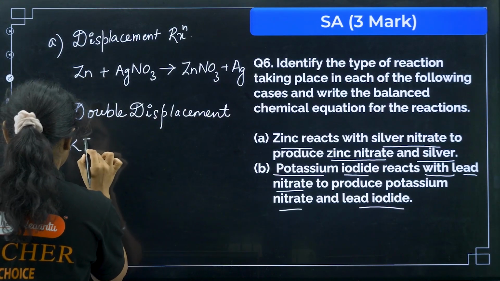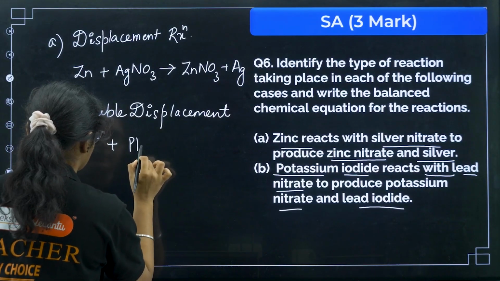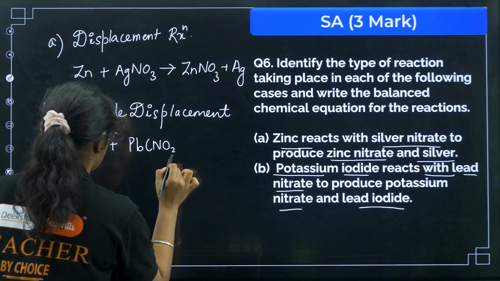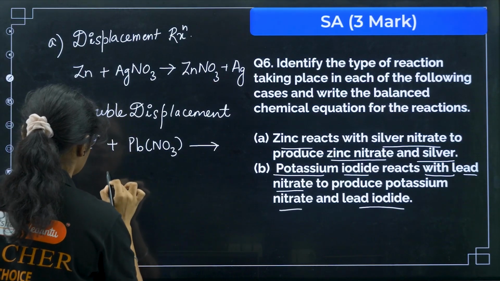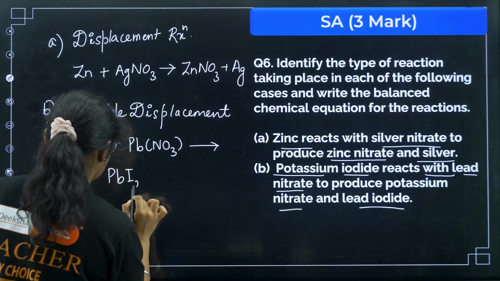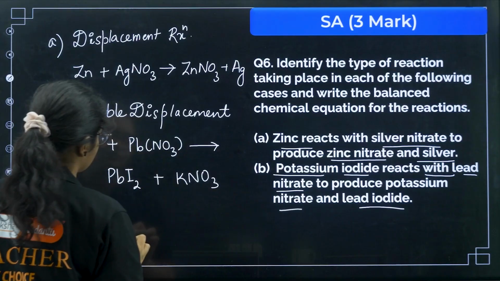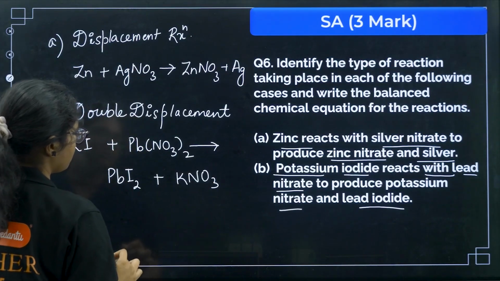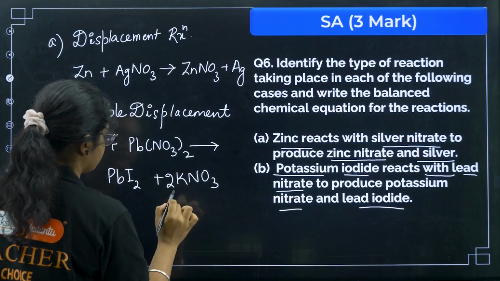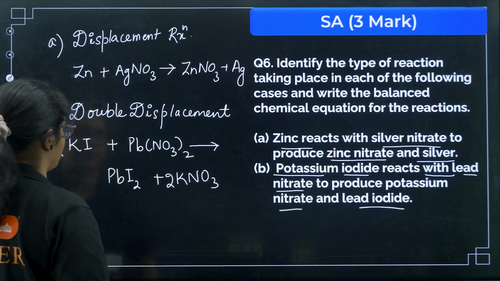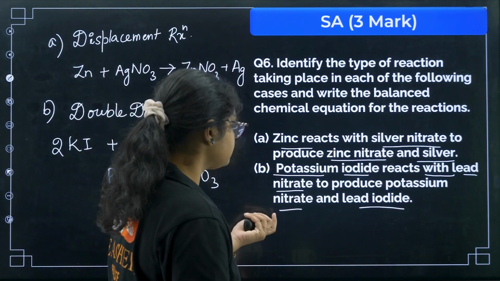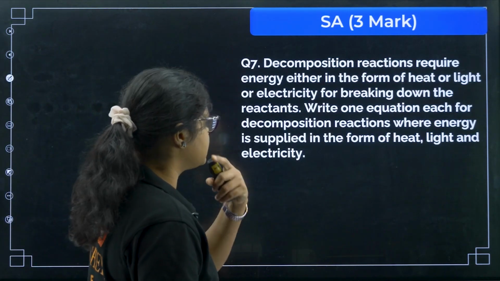Potassium iodide plus lead nitrate, okay, and that is giving you lead iodide plus potassium nitrate. So if I want to balance this one, you can write it like this: 2KNO3 and 2KI. Okay, done.